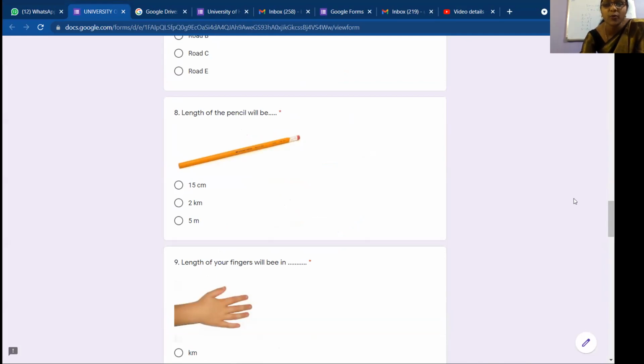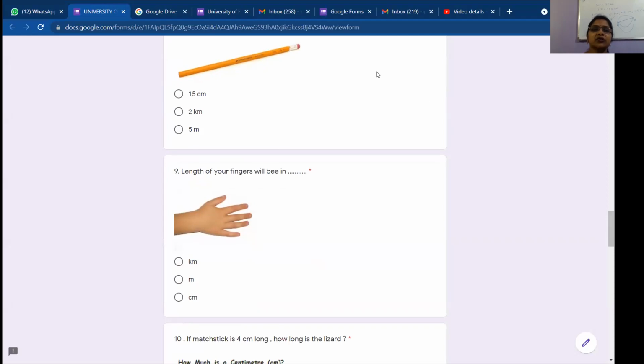We understand that smaller things are measured in centimeters, right? Yes, ma'am. Distance is measured in kilometers and longer things are measured in meters. Very good. It is 15 centimeters. Next, let us go to the next student. Kindly unmute yourself, and mute yourself after the answer.